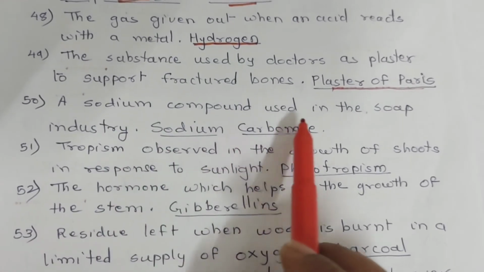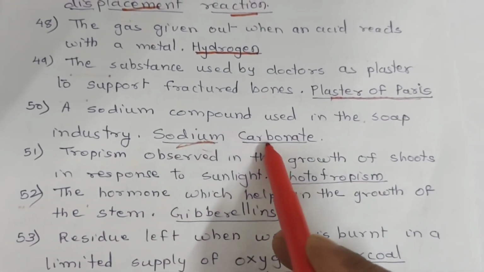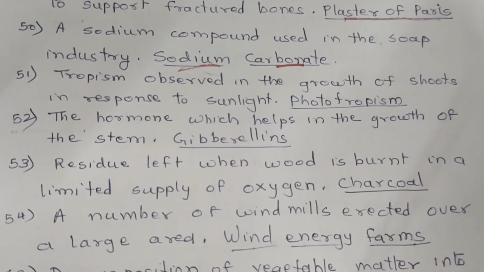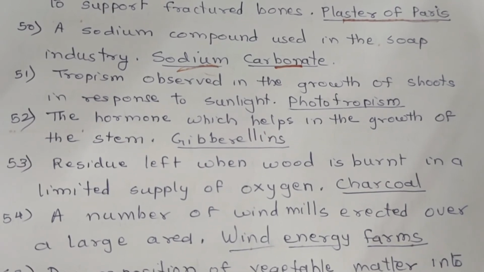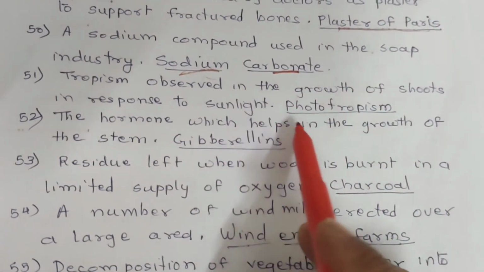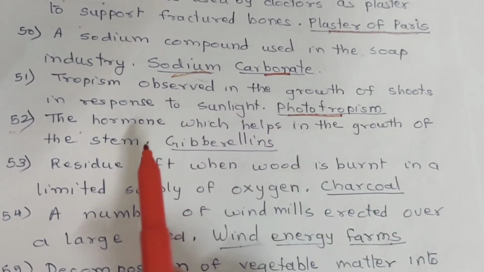50. A sodium compound used in the soap industry is sodium carbonate. 51. Tropism observed in the growth of shoot in response to sunlight is phototropism, meaning towards light. 52.